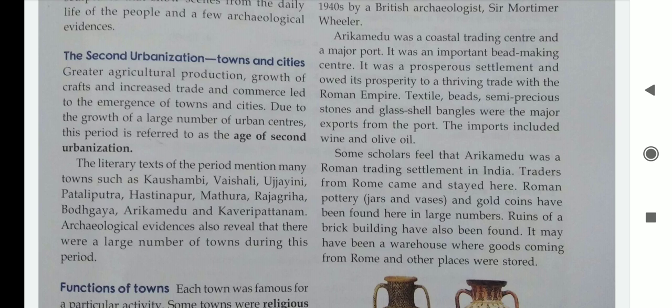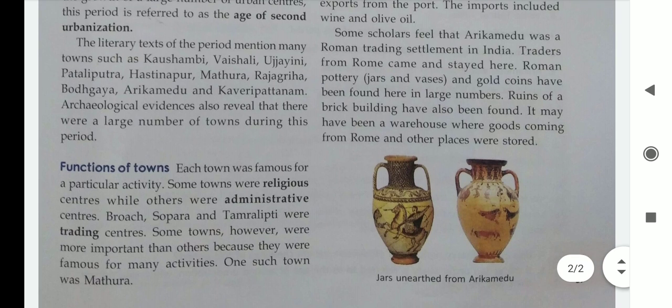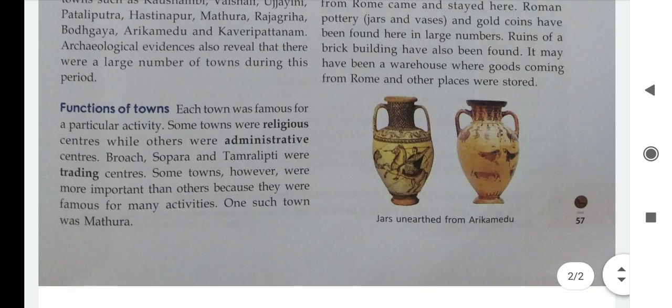What is a warehouse, beta? A storeroom which is used to keep material or manufactured goods. That is called a warehouse. So it may have been a warehouse where goods coming from Rome and other places were stored. Because most of the business from Rome was done here, the warehouse is supposed to belong to those people only. Maybe they were using it to store the things which were coming for trade purposes. This is all about the chapter, beta.